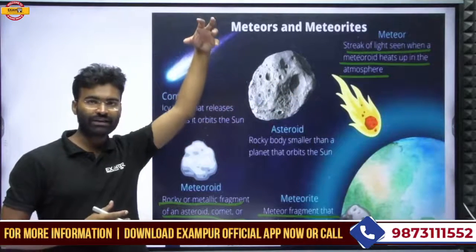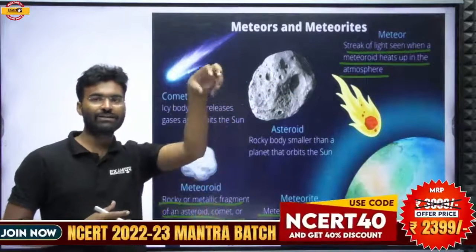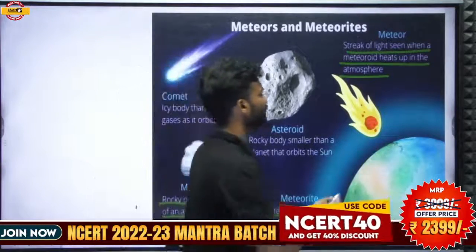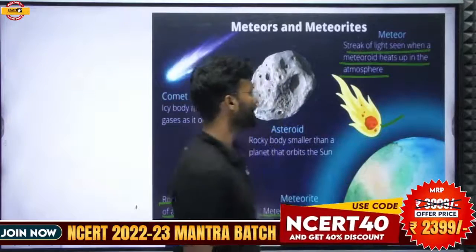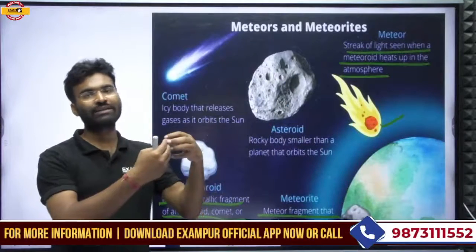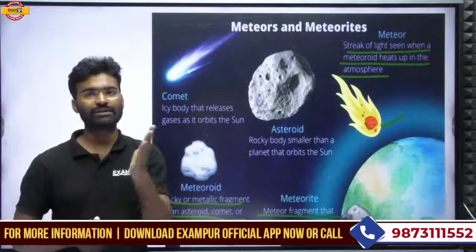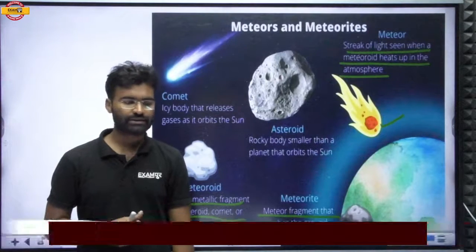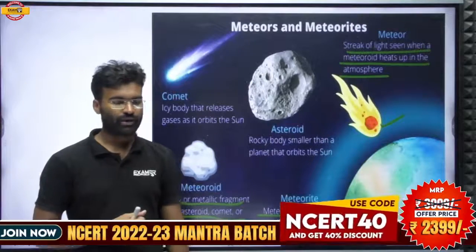So if a meteorite enters the atmosphere and starts to burn, that structure is called the meteor. Okay, so meteor and meteorites. The meteorite is the object, and when it starts to burn, that meteorite is termed as the meteor.